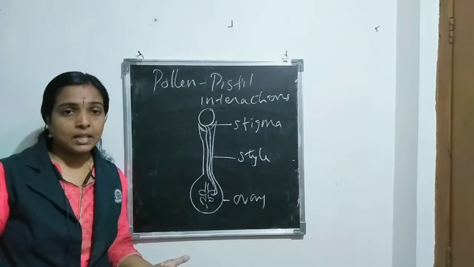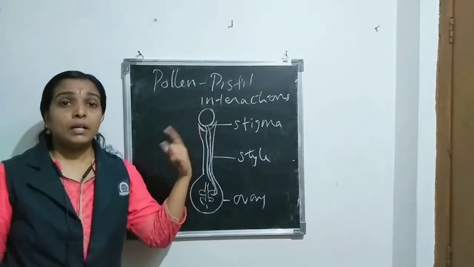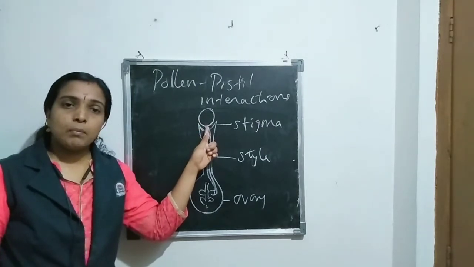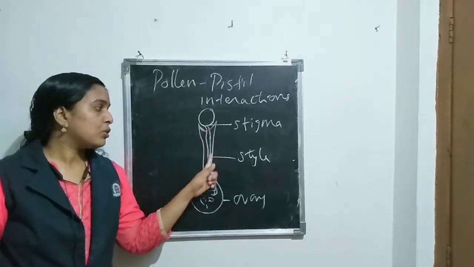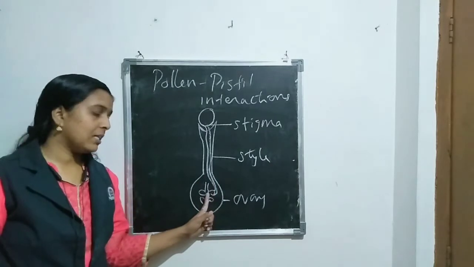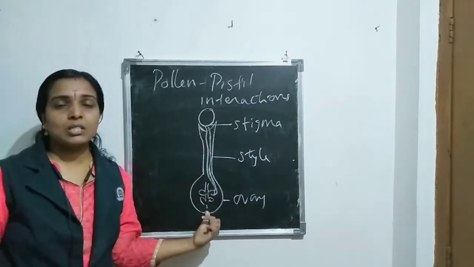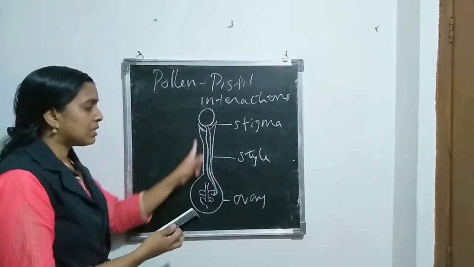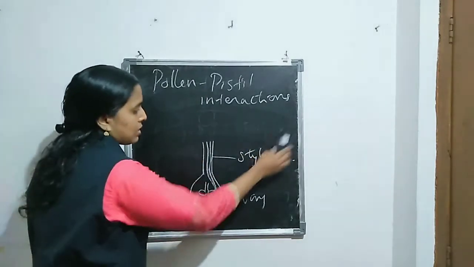What is pollen-pistil interaction? It starts from the beginning, that means from pollen deposition. Then the pollen grain germinates on the stigma. Then the pollen tube grows through the style. Then it enters the ovule. That event together is known as pollen-pistil interaction. Before that, the pistil means the female reproductive structure.